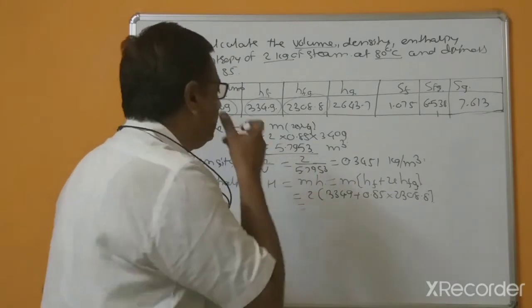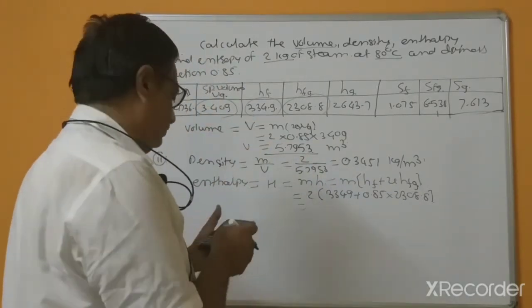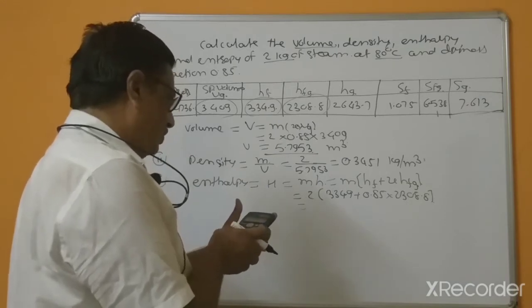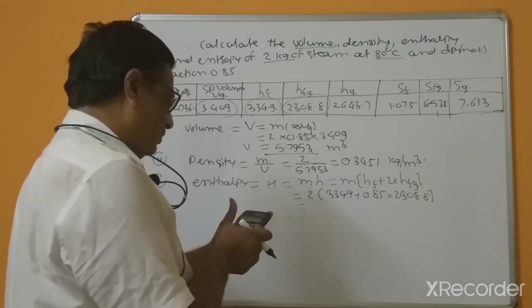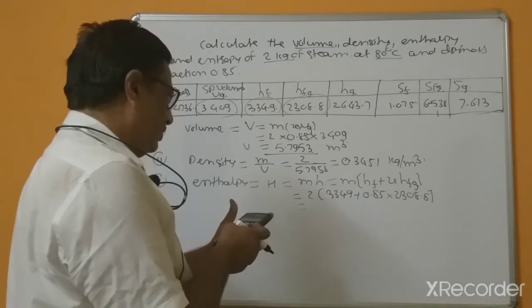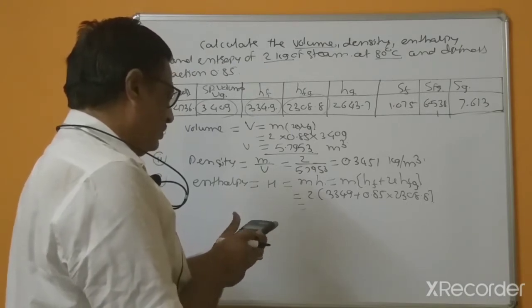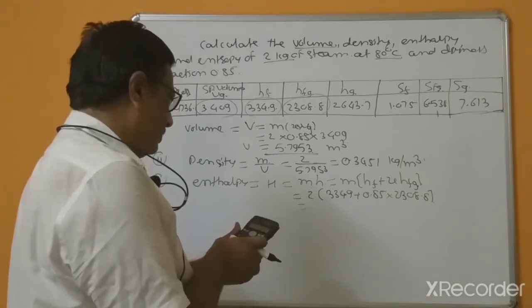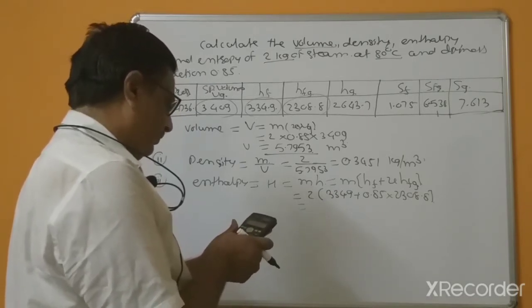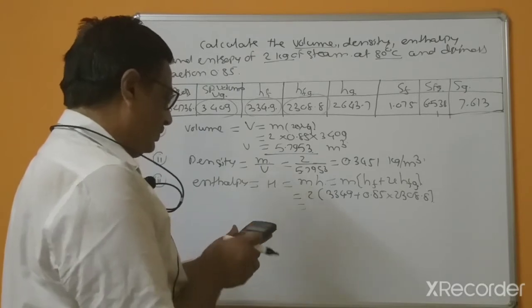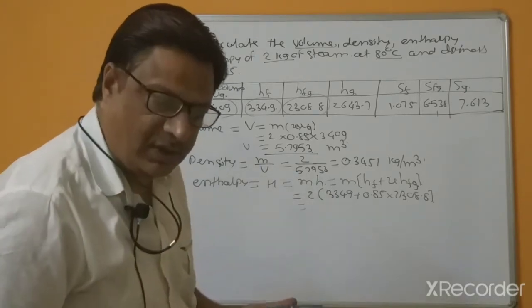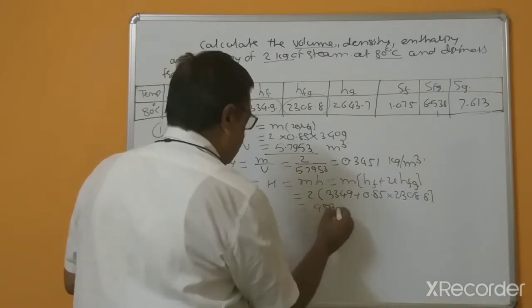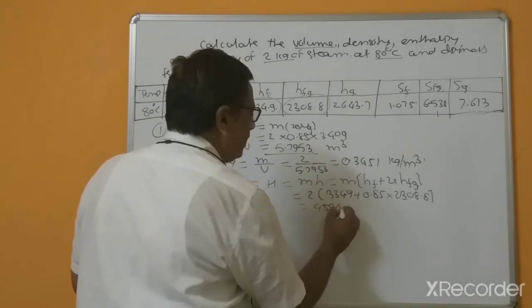This is equal to 2308.8 multiplied by 0.85 plus 334.9, multiplied by 2, and this is equal to 4594.76.